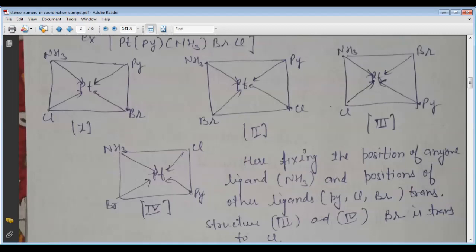So these three isomers are written by fixing the position of any one ligand. So we can fix the position of any one ligand. Here it is the ammonia, and the position of the other three ligands are trans to it. So the structure number third and fourth, in which the Br is trans to Cl, are identical structures.